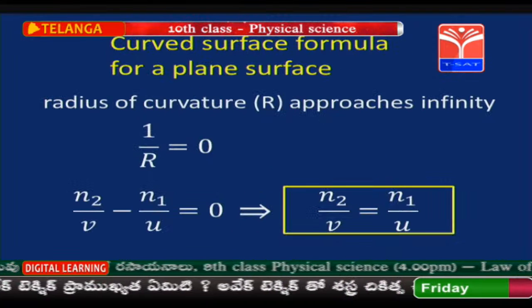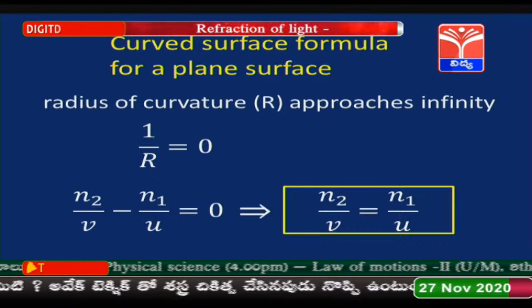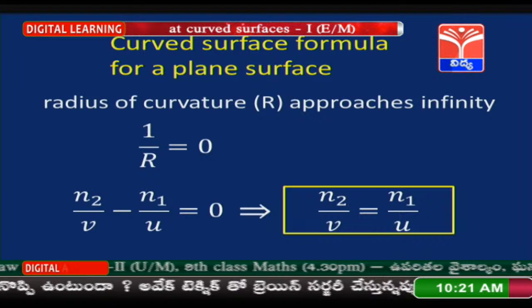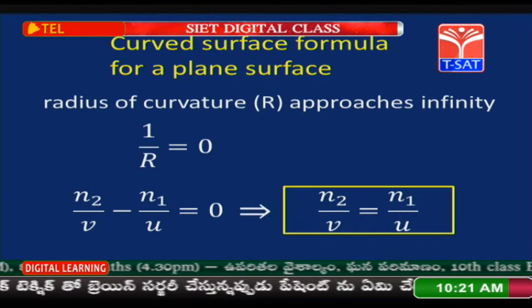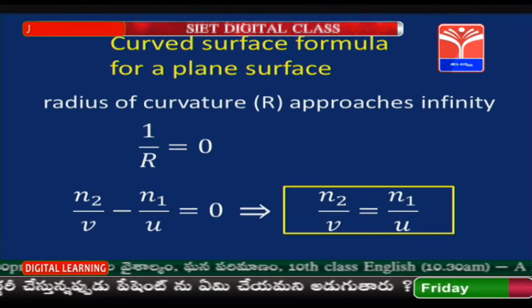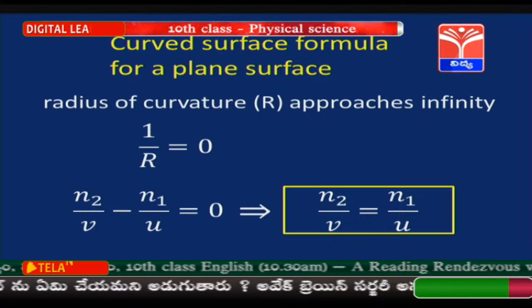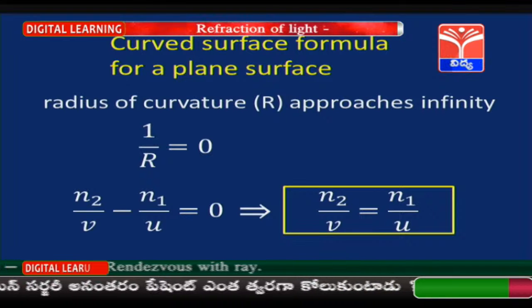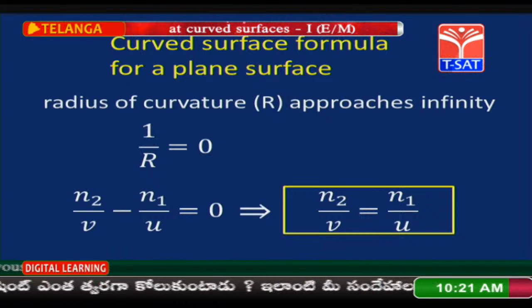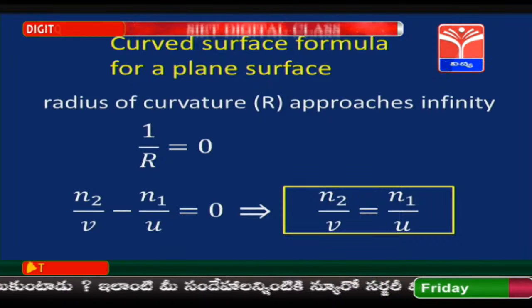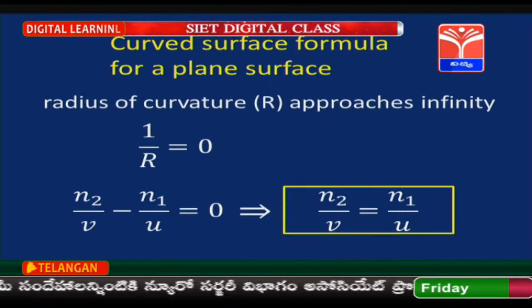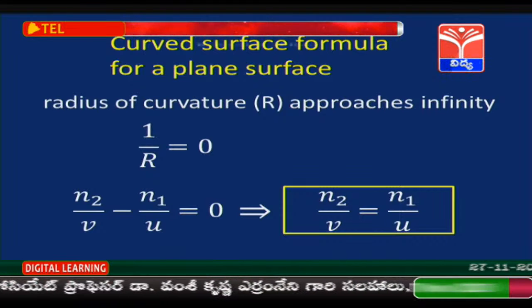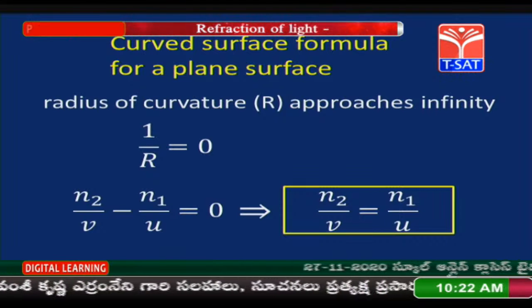Curved surface formula for a plane surface. The radius of curvature r approaches infinity for a plane surface, so 1 by r is equal to 0. If you substitute 1 by r equal to 0 in the formula, you will get n2 by v minus n1 by u is equal to 0, which implies n2 by v is equal to n1 by u. This is the formula for a plane surface. That means the curved surface formula is applicable even for a plane surface also.